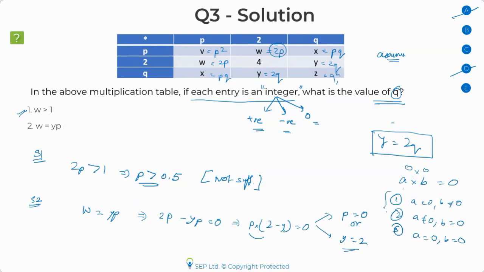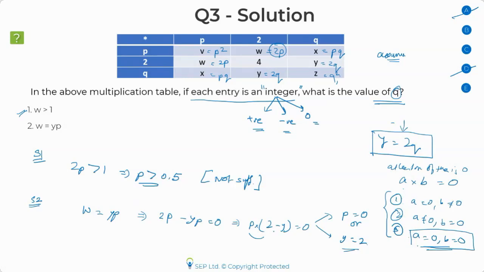Okay, so there are three possible scenarios. And you cannot be 100% sure which one is definitely true. All you can say is that at least one of them is 0, but you cannot say both of them are definitely 0. Keep this in mind. Why am I emphasizing this? Because when you are taking Y equal to 2 and substituting it here, you are just taking case 3. You're forgetting about 1 and 2.